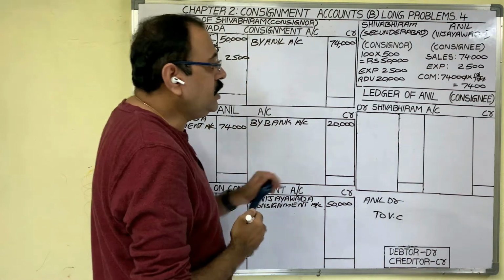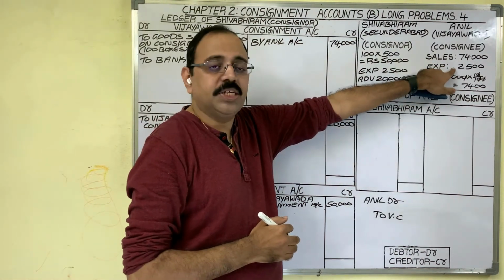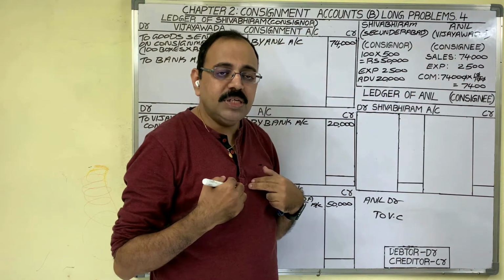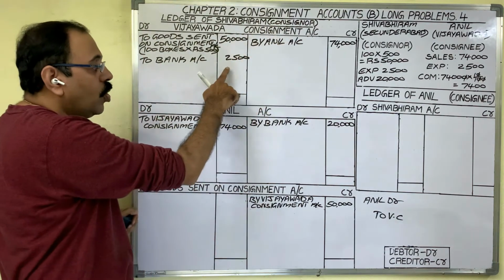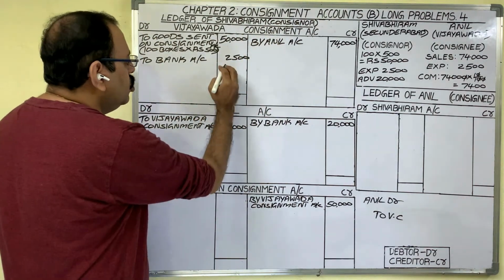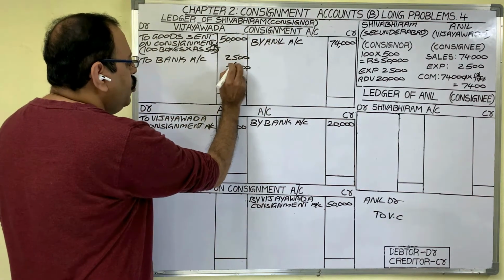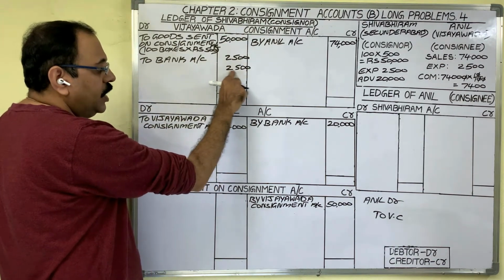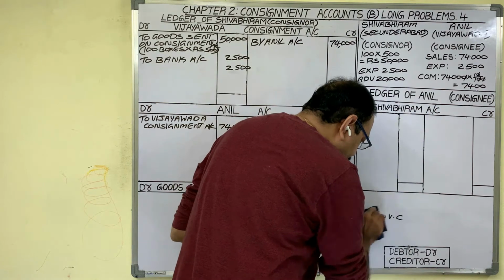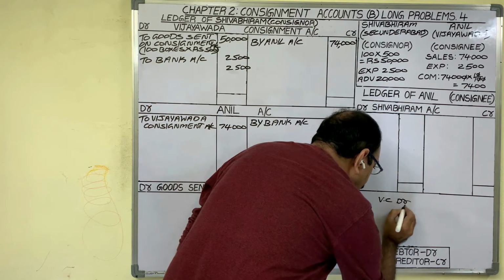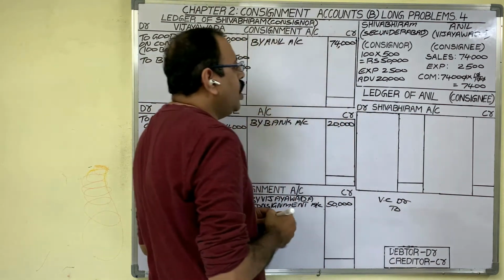Next transaction is consignee's expenditure. For consignment business, as it is an expenditure, in consignment account we should show on debit side 2,500. If you want to post like this, in journal entry, consignment account is to be debited. Vijayawada consignment account debtor to. What to write?